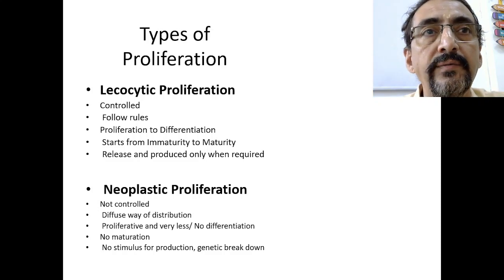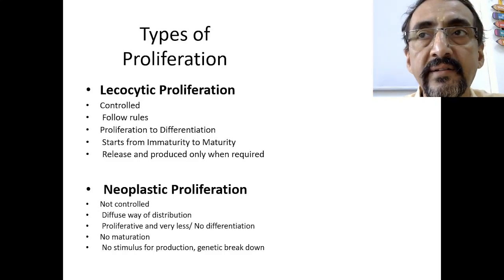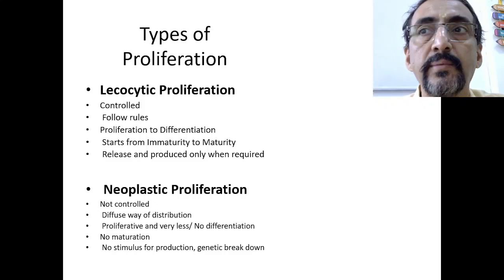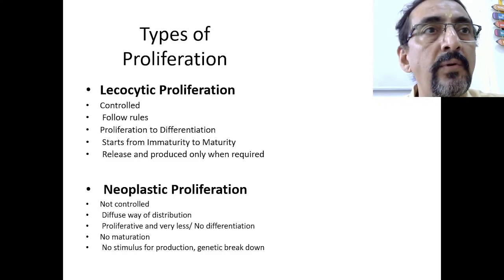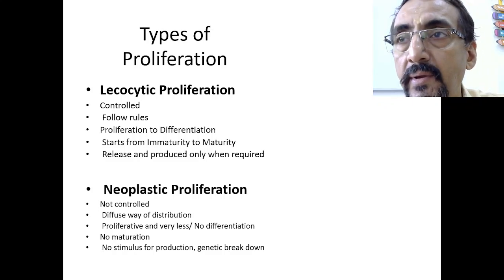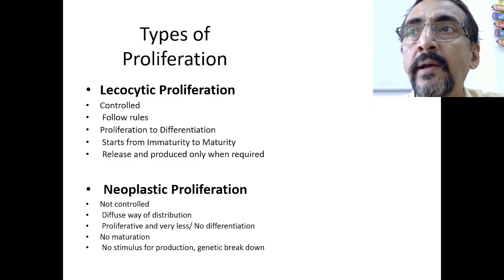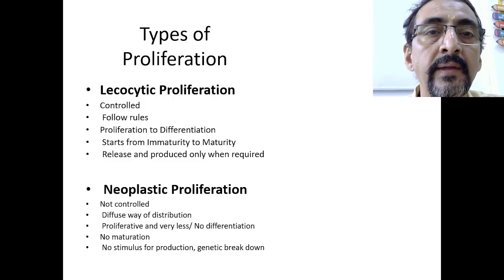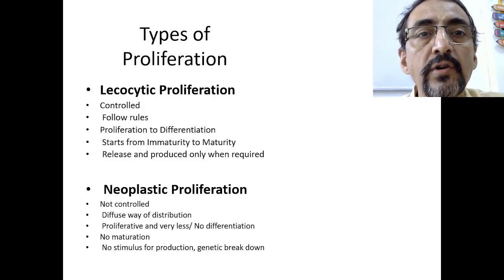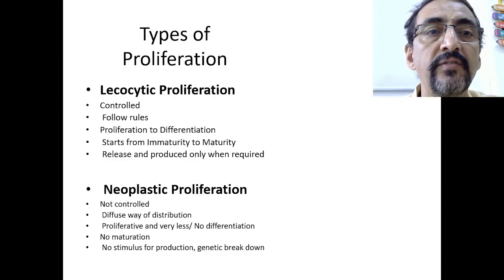We have started with a new series on leukemia. In that series, in the last class, we discussed some of the basics of leukocytosis, and one of the important differential diagnoses for leukemia, that is leukemoid reaction. When you are looking into the CBC, how leukemoid reaction happens, these details we have seen. And lastly, we also covered some of the types of proliferation which take place in the bone marrow lymphoid cells. So two types of